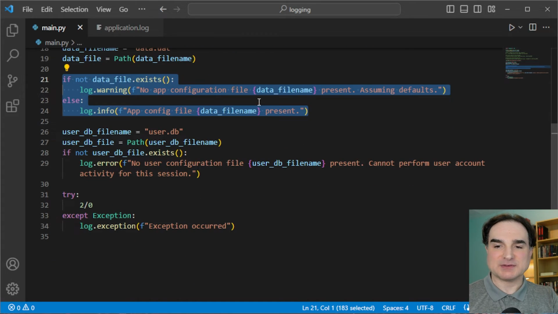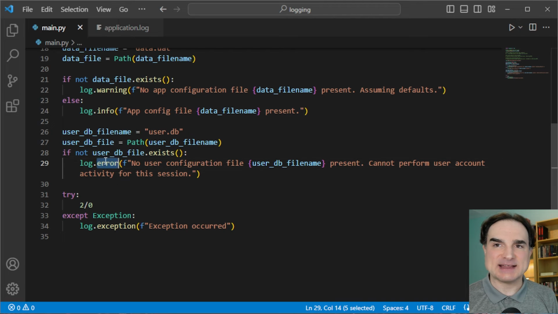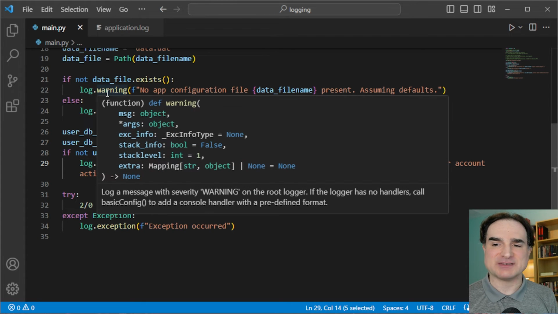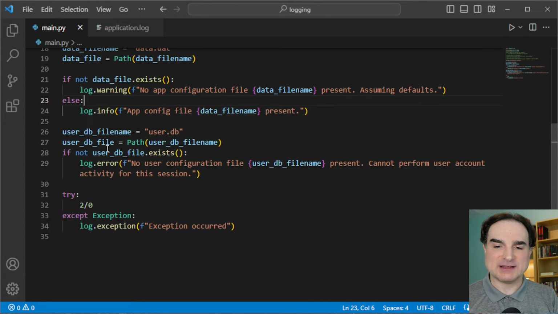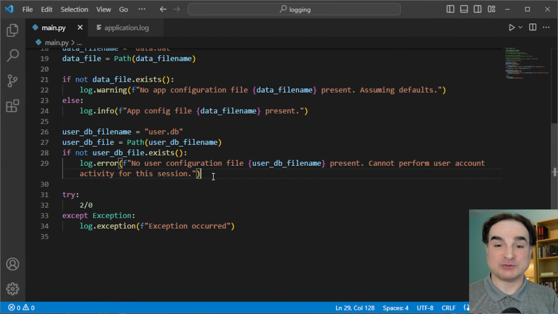Next up, we have a similar test, but this time we're going to raise an error rather than a warning. Now the difference between a warning and an error in logging is generally about severity. A warning is an indication of a potential problem. An error is an actual problem that means the program has not been able to do some specific thing. But generally in both cases, the program can continue to run.